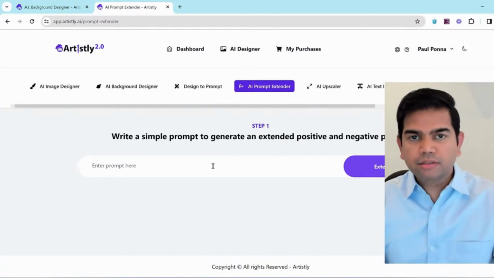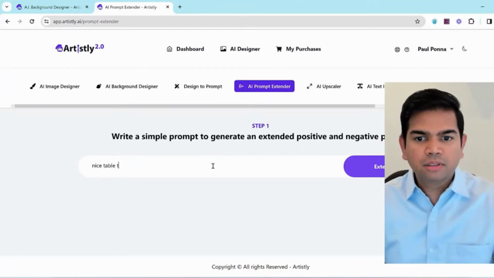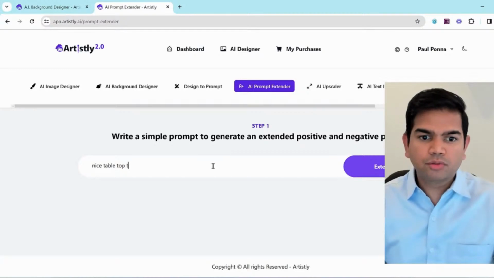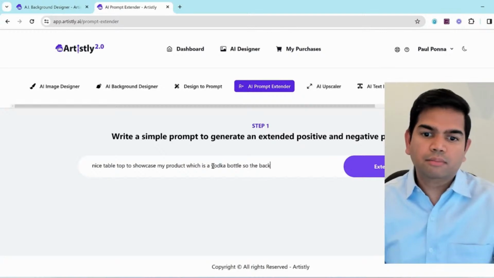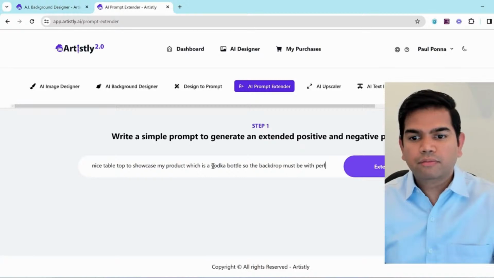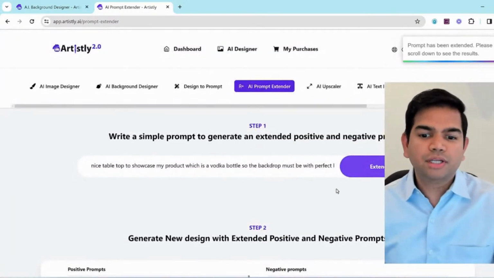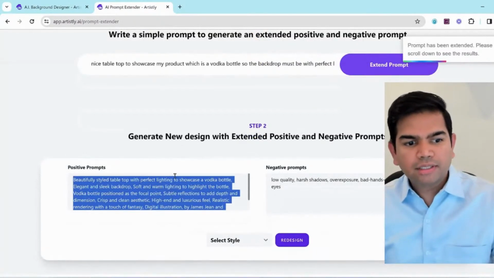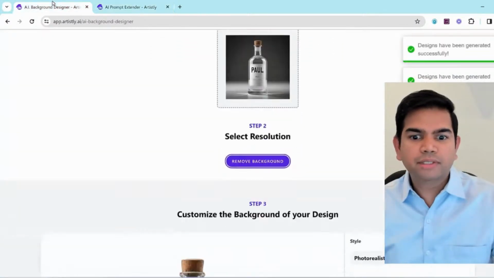So while that's being generated real quick, let's just put something. So I want to create a nice tabletop to showcase my product, which is a vodka bottle. So the backdrop must be with perfect lighting, something like that, right? And then what it's going to do is generate an associated prompt. It's instant, right? So then it's going to say beautiful style tabletop to showcase a vodka bottle or whatever. And then you can just copy this. And then there we go.